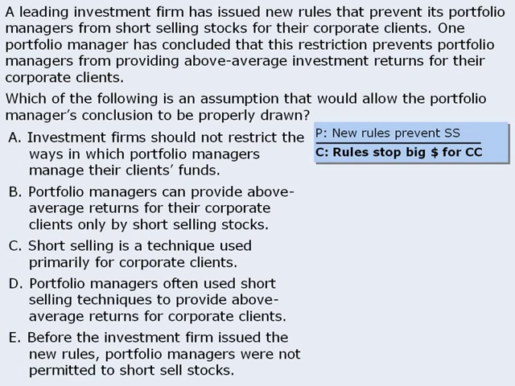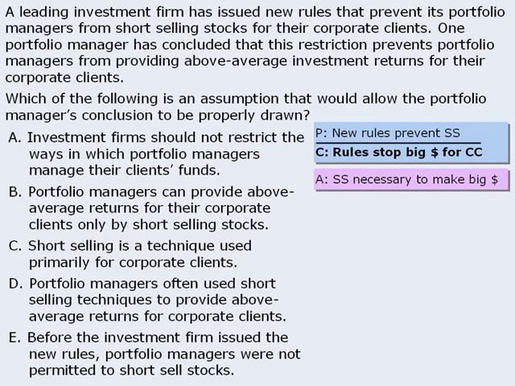Alright, so that's the entire argument, one premise and one conclusion. Given that there is only one premise here, it's likely that several assumptions are necessary to justify the conclusion. Let's try to identify one. Well, a good way to identify assumptions is to look for new language in the conclusion. In this argument, the premise is all about short selling, but the conclusion introduces the idea of making big money. This leap suggests that there must be an unstated premise that links short selling to making big money. So one assumption here might be that short selling is necessary to making big money, which we might summarize as follows.